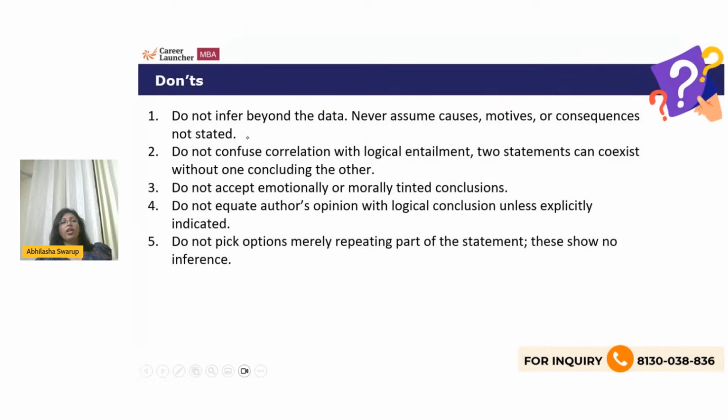Look at the don'ts. Do not infer beyond the data. Don't assume causes, motives, consequences which are not stated. Again, correlation should not be confused with logical entailment. 2 statements can coexist without concluding. Do not accept emotionally or morally tinted conclusions. Author's opinion is not a logical conclusion unless it is mentioned. Any options that are paraphrasing are not an inference, not a conclusion.